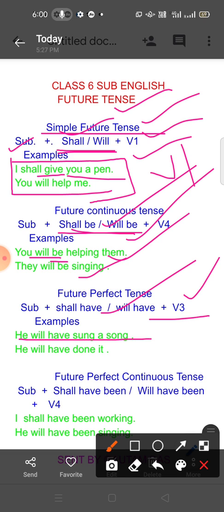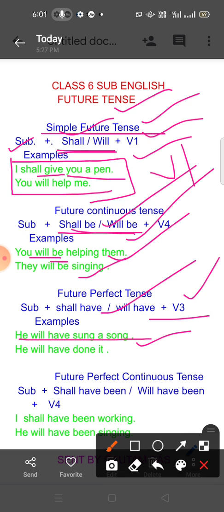These are V3: taken, written, played, called. After shall have or will have, you have to write the third form of a verb. Here you see an example: he will have sung a song.